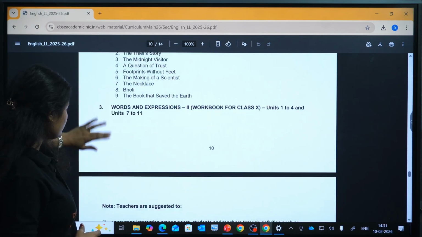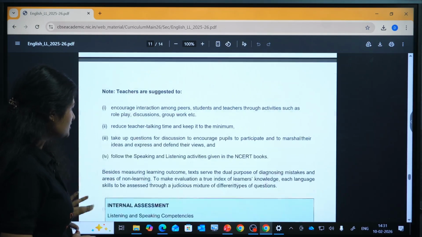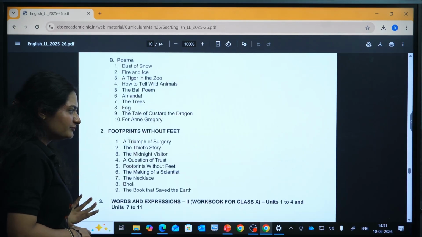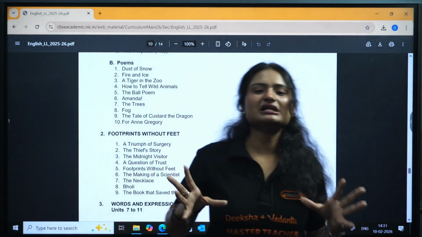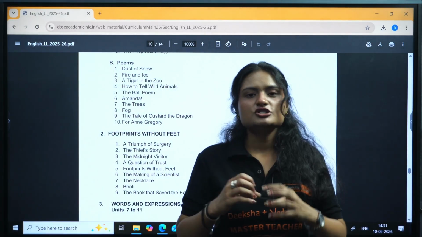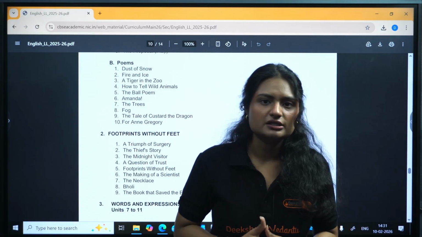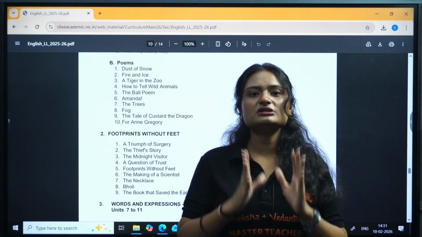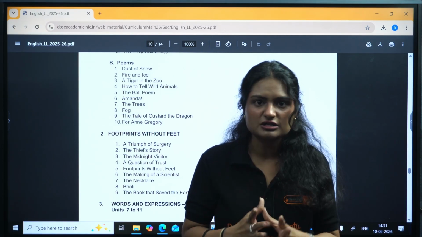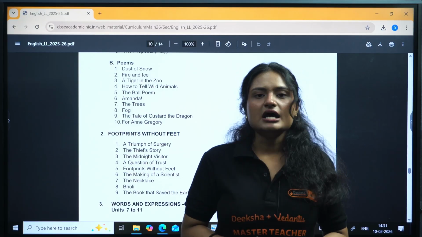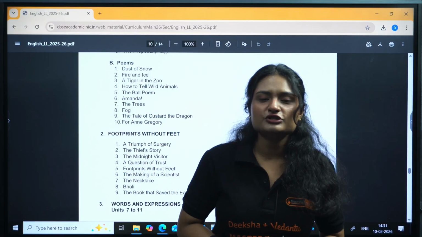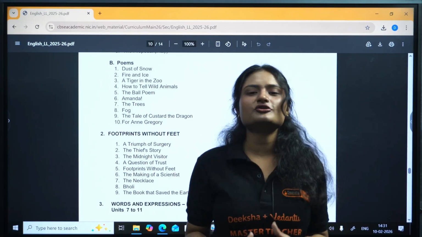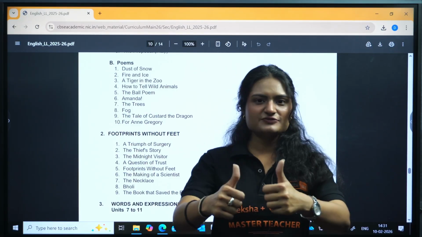Okay, now this one portion is for the teachers, because you have an 80 mark exam, and you have 20 marks for internal assessment, right? So 80 plus 20 will make up your 100, right? So your internal assessment is done by now. What you need to focus on is scoring well in these 80 marks. You need to score 80 out of 80. And yes, for this, follow the video which I have made for you on how to score 100 out of 100 in English. And all the best for your boards.